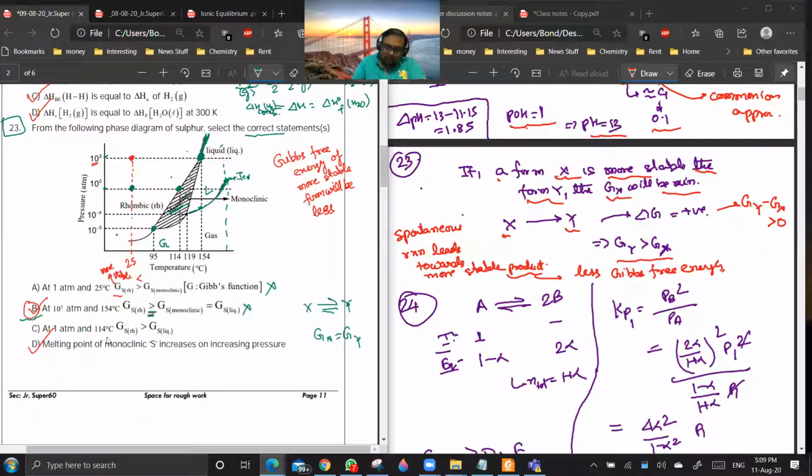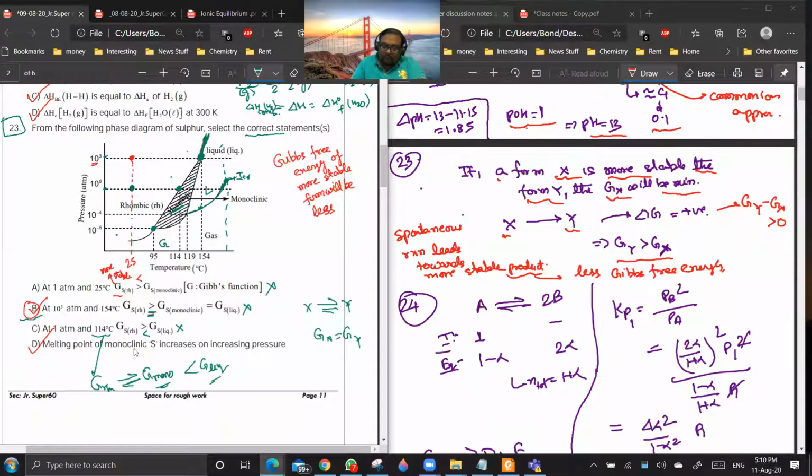At this condition, G rhombic is in equilibrium with G monoclinic, but the liquid phase is not in equilibrium with these two. The liquid phase will have more Gibbs free energy than rhombic. So this should be reversed if it has to be correct. This is wrong, this is not the correct option statement.